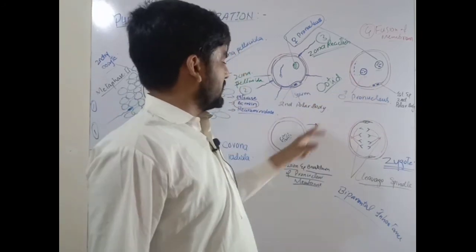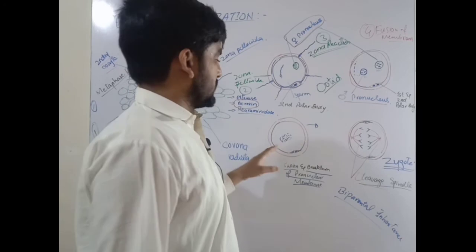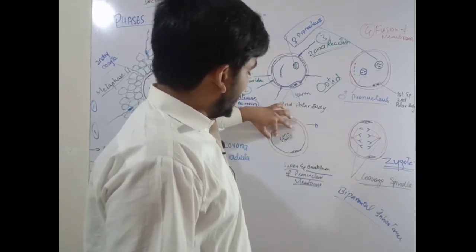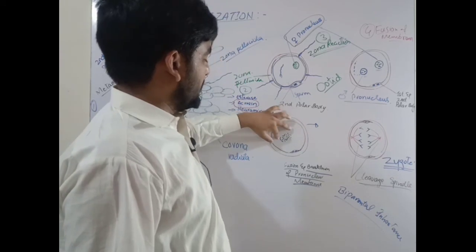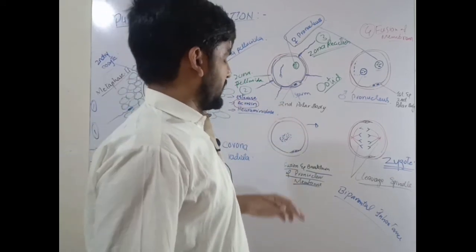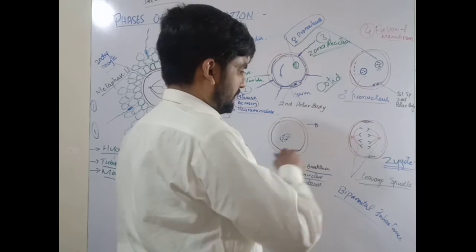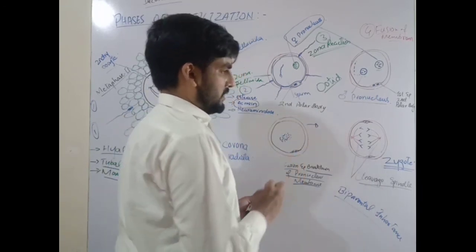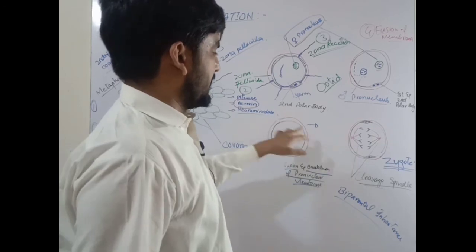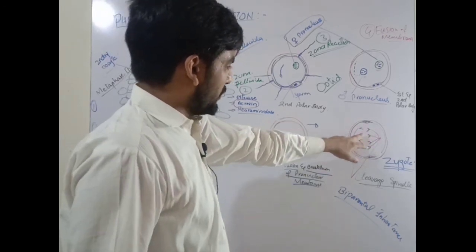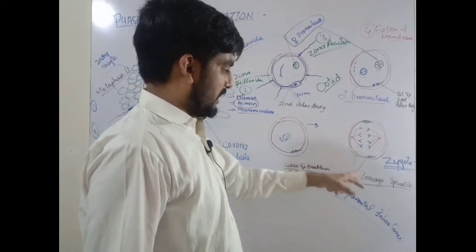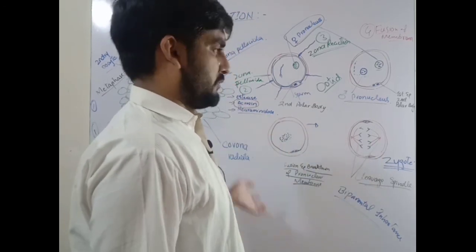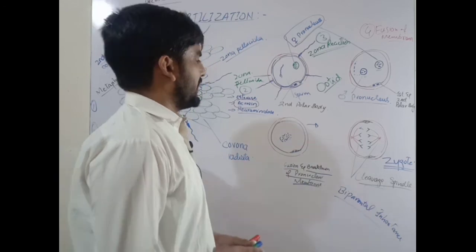Then the fusion of these two pronuclei occurs, and the membranes of the two pronuclei start degenerating. This is the completion of the fertilization. But just after the completion of the fertilization, the zygote starts cleavage, and the cleavage spindles are formed, and further the cleavage occurs. We will discuss the cleavage in our next lecture.